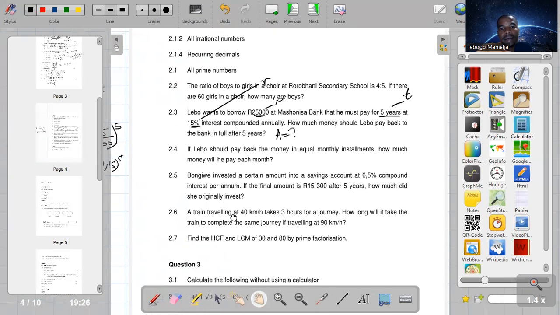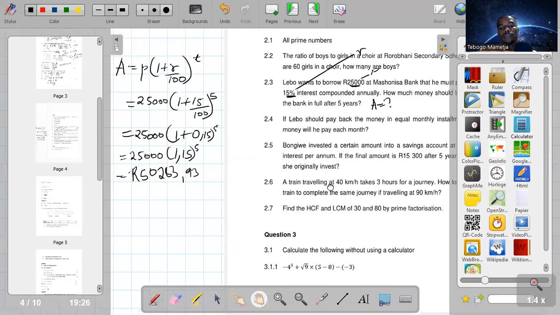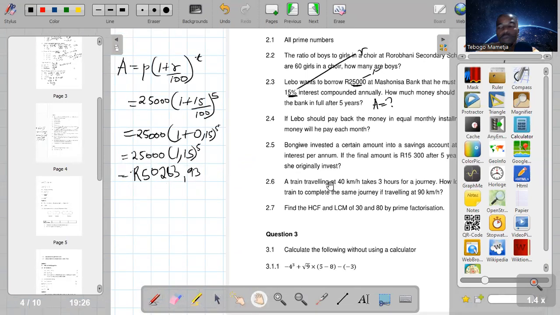If Level should pay back the money in equal monthly installments, how much money will he pay each month? Okay, guys, remember this is what Level must pay. Now they want to know, because this is a loan actually, meaning this person must pay this money back to the bank in full. This person takes 25,000, he must pay back 50,283. So if this person must pay this money in monthly installments, how much will he or she have to pay per month, since Level can be a boy or a girl?